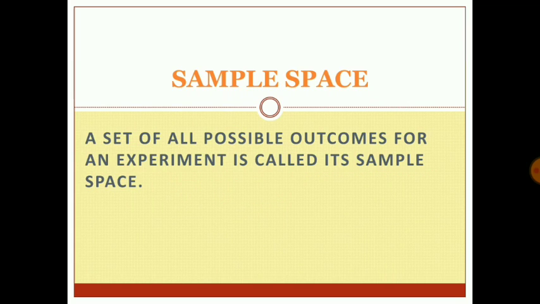We come to another important term, sample space. The set of all possible outcomes for an experiment is called its sample space. For example, while tossing a coin, the possible outcomes can be a head or a tail. So the set of head and tail is called the sample space for the event of tossing a coin. Similarly, if I am rolling a die, then I can get 1, 2, 3, 4, 5 or 6. So the sample space for rolling a die is the set of the numbers 1, 2, 3, 4, 5 and 6. So this is what sample space is.